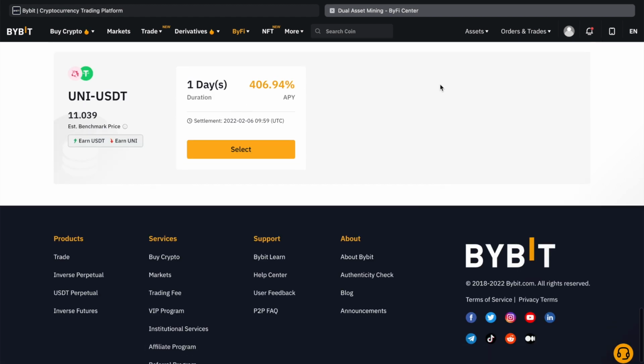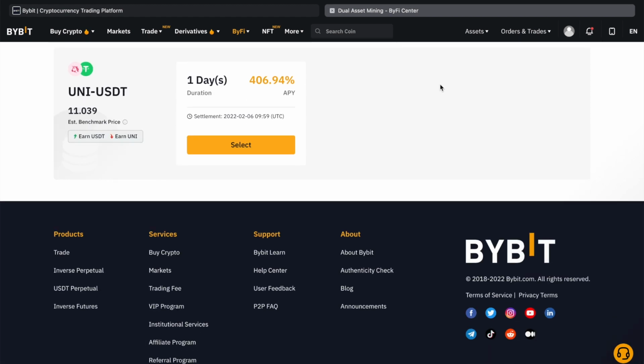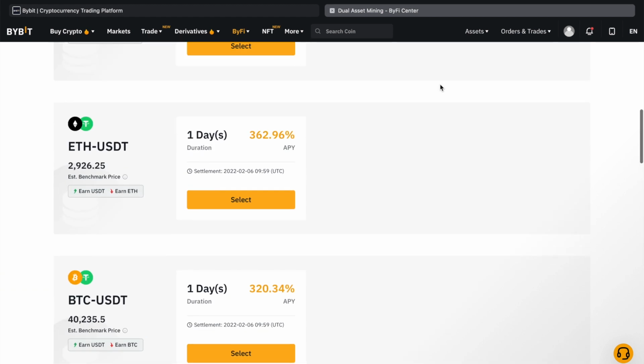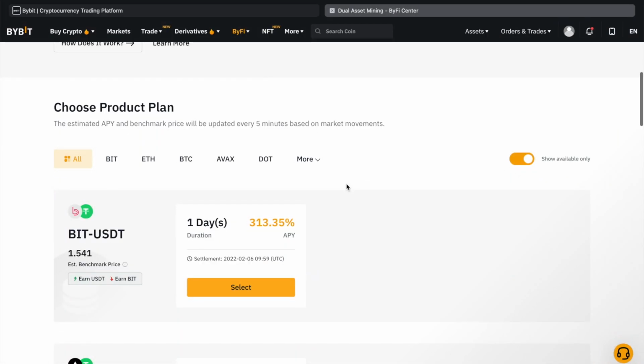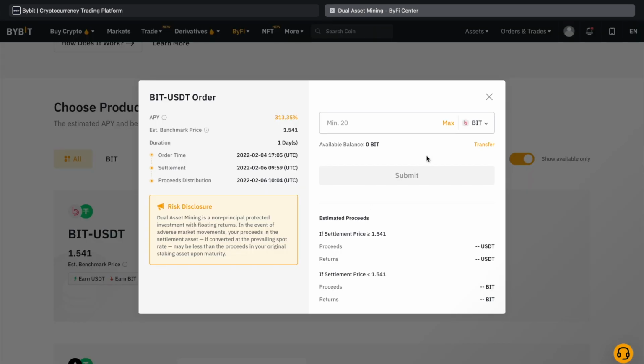Now, all I need to do is choose a pair to allocate my funds to. Here I am not specifically going to choose the one with the highest percent, but rather I'll look for a token that I like. I've now stopped at the BitDAO, a token named BIT, and that's the token I will select for dual asset mining. I think I'd like to come back to this BitDAO at some point of time, and dedicate an entire video to it. But right now I will just highlight this.